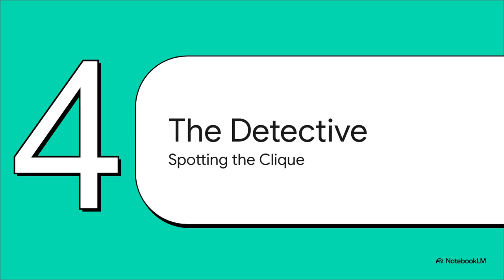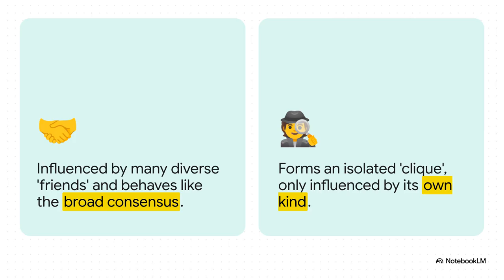So, yeah, the situation seems pretty bleak. We've got a stealthy, super effective attack that works best on our best models. But the same researchers who found this problem also came up with a pretty clever way to defend against it. And it's less about checking the data itself and more about watching how it behaves. The best way to get this defense is with a social network analogy.